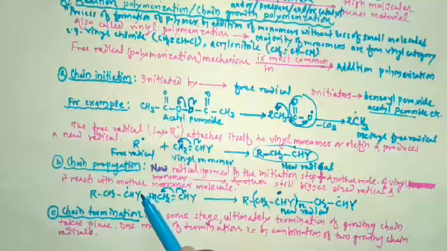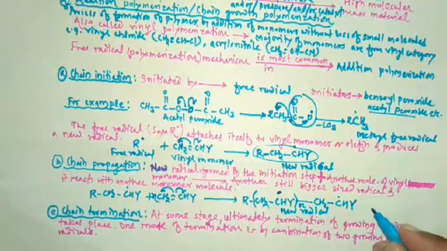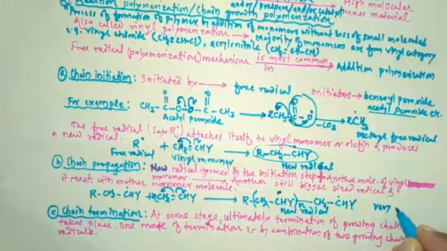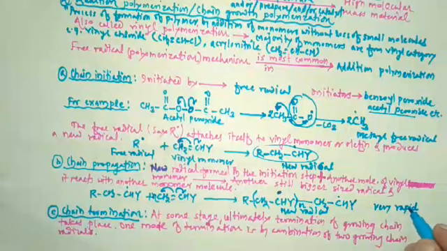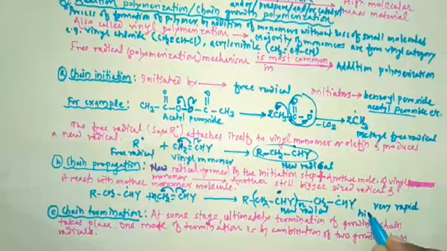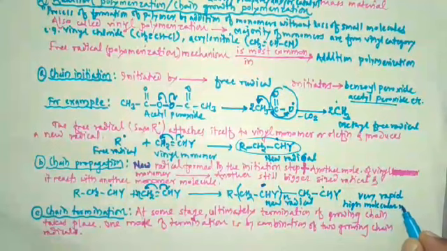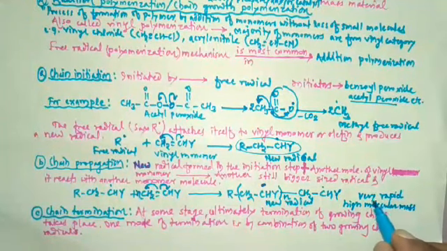This step is very rapid. It takes place very fast and leads to high molecular mass material.